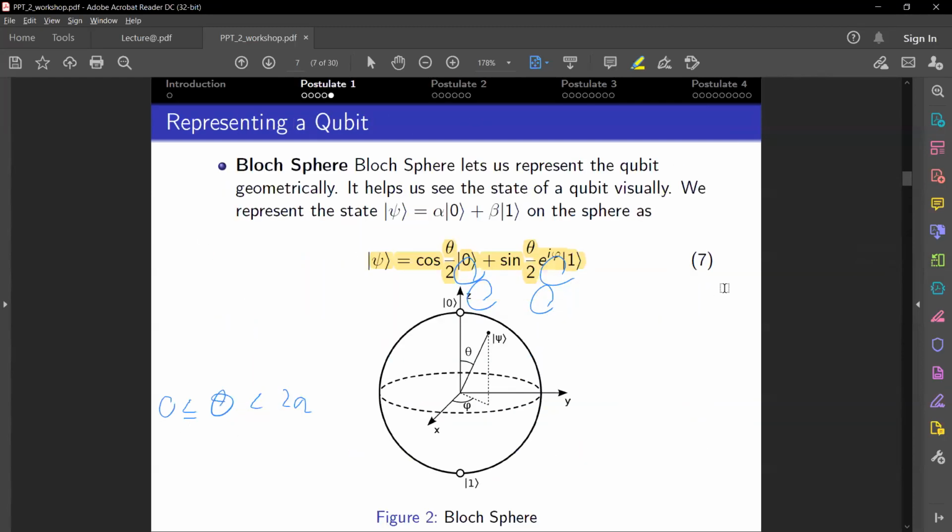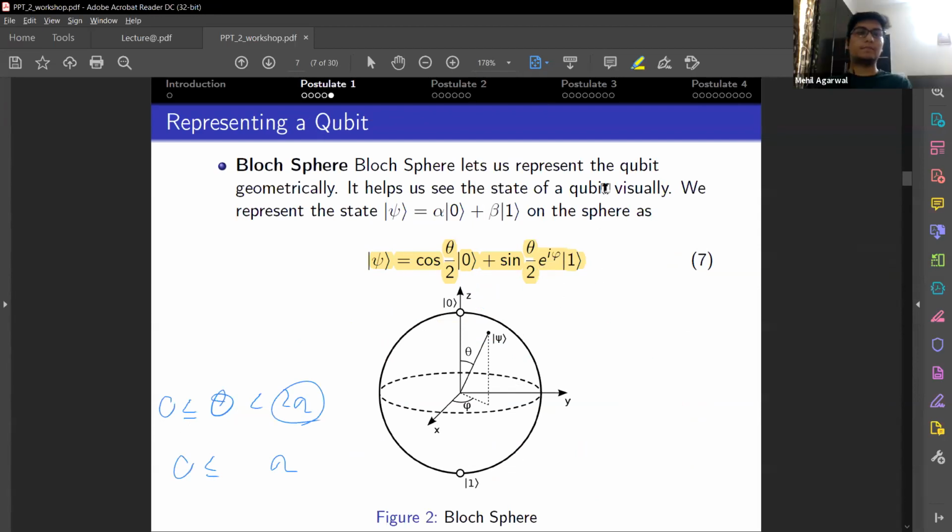Since you want a unique rotation for every qubit state, you would want to bound the angle of rotation from 0 to pi and not 2 pi. And that's the reason for the theta over 2. Yeah. Thank you, Mihal.